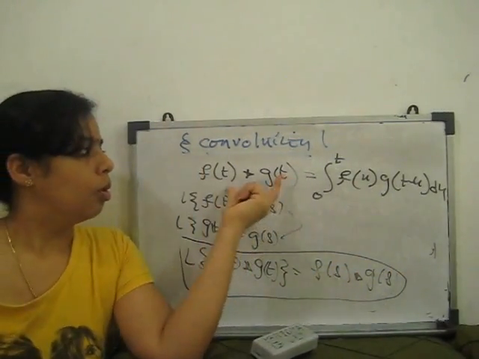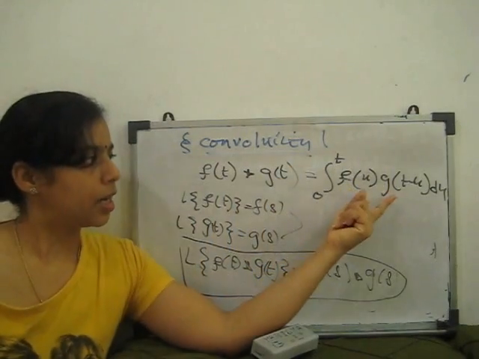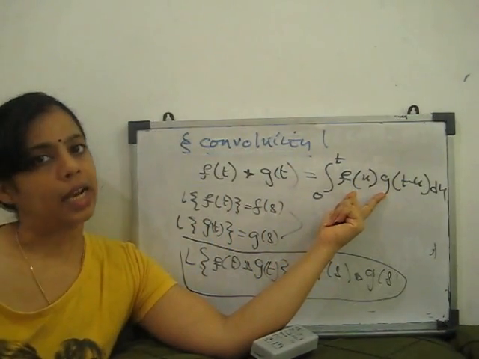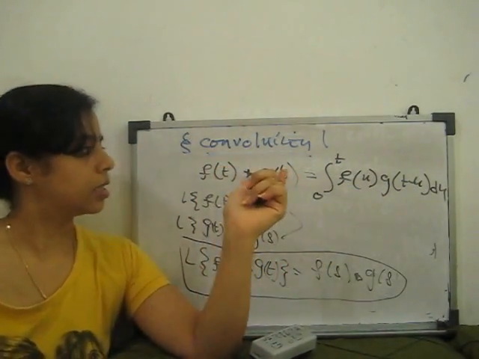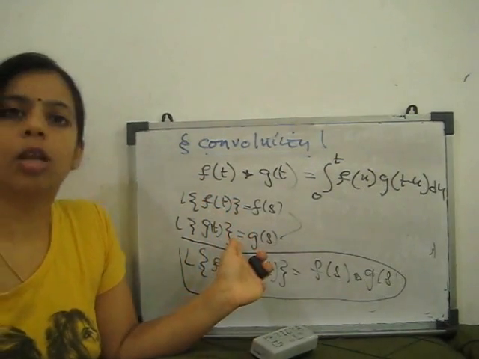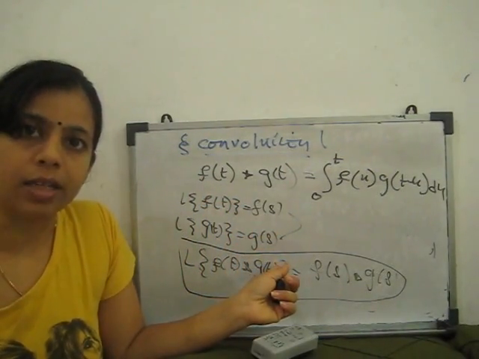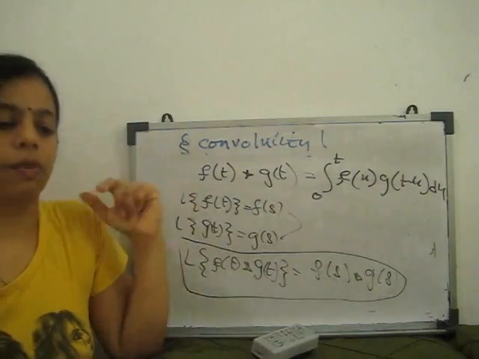So this is given with the help of the convolution theorem. If two functions are related with the convolution, then the Laplace of their convolution is just, individually you take out the Laplace transform and multiply it, you will get the Laplace transform of this function.